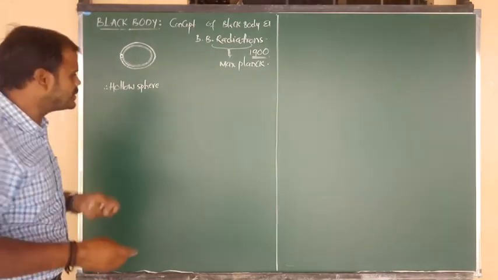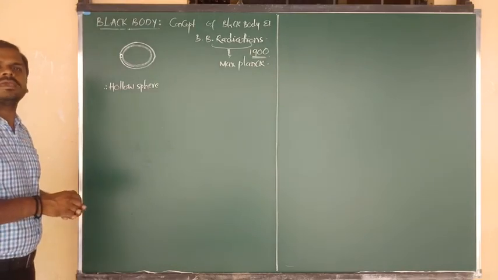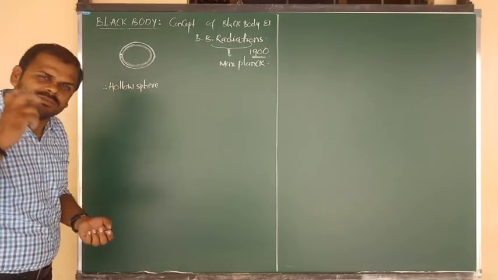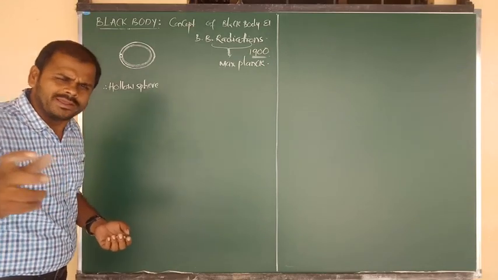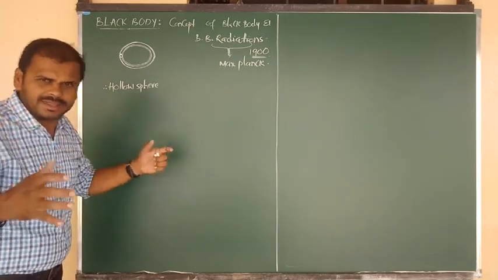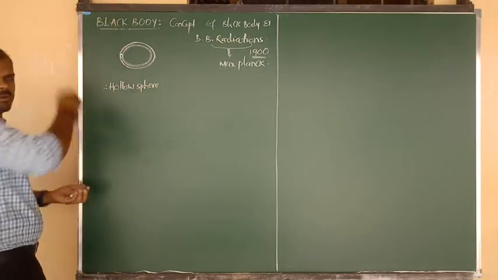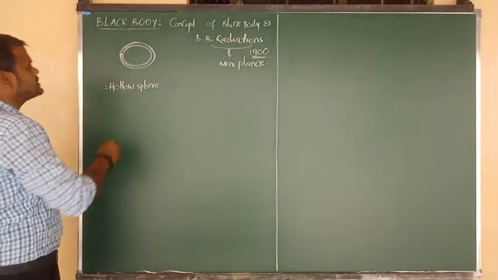First of all, let me discuss the structure of black body before the definition.